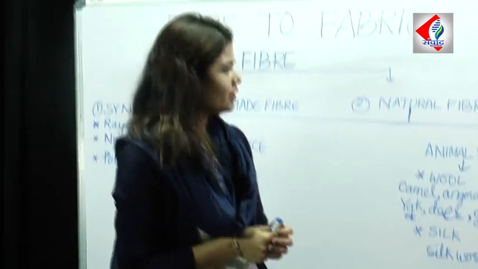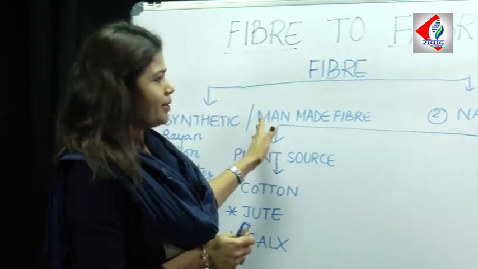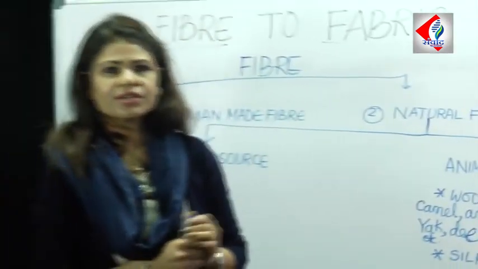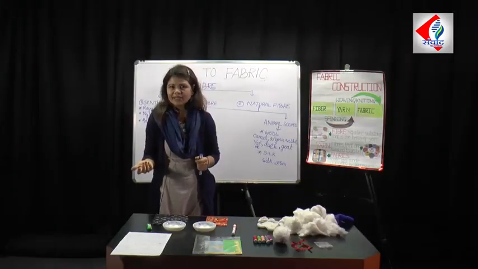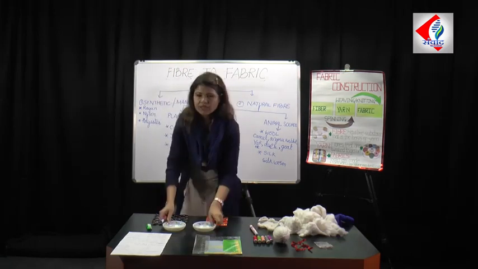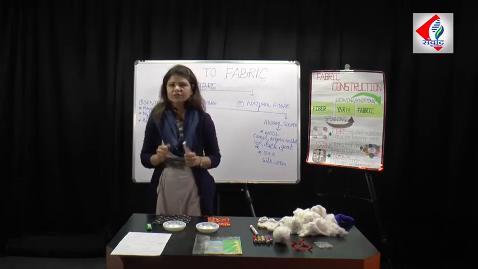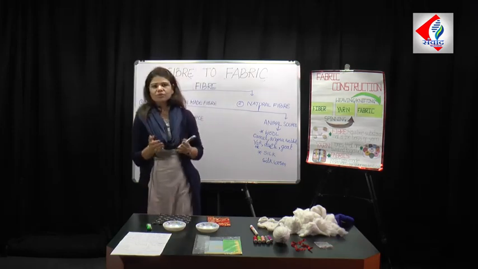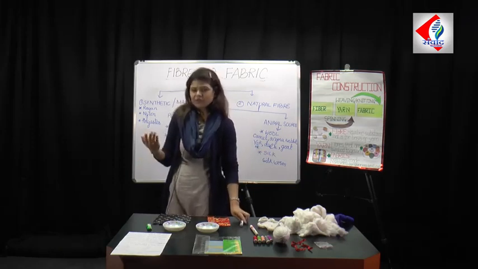So children, we were talking about differentiating between the synthetic or the artificial or the man-made fiber and the natural fiber. So how can we differentiate? We can differentiate it through a small activity which you can carry out at home, and it's very easy to carry out this activity. You should be careful with it, because we are going to burn the fiber and we are going to learn which one is the synthetic fiber and which one is the natural fiber.